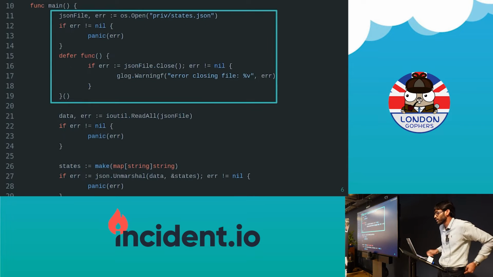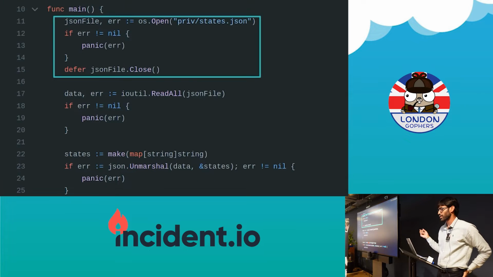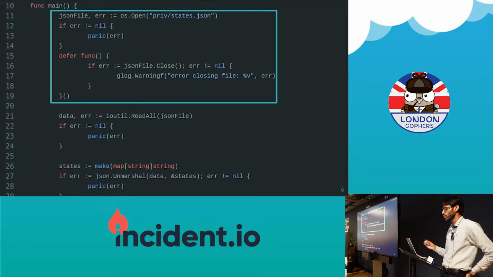This is one more. So I don't actually do this, the last slide, because the close function returns an error, and you want to handle that error, whatever makes sense to you in the situation. So in this case, I just want to log the error in case closing the file fails. So we should really avoid just calling close or something equivalent. We should also handle the error that gets returned.